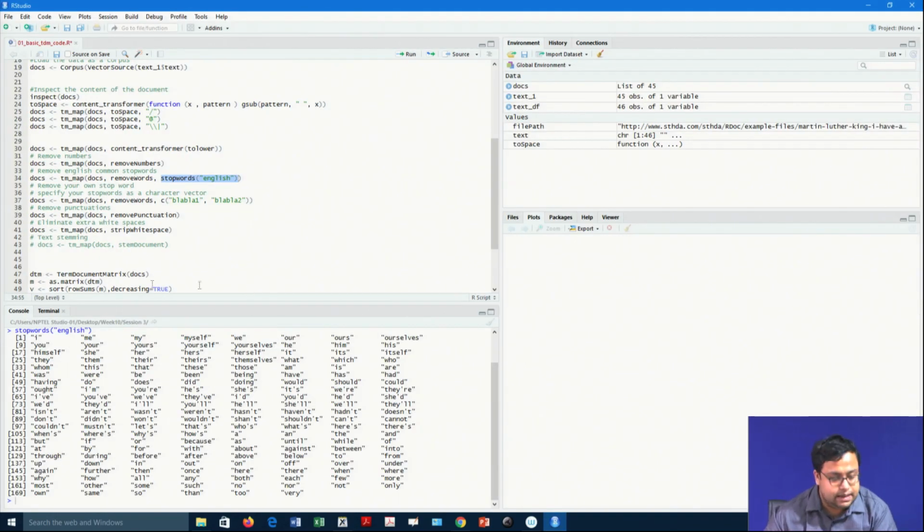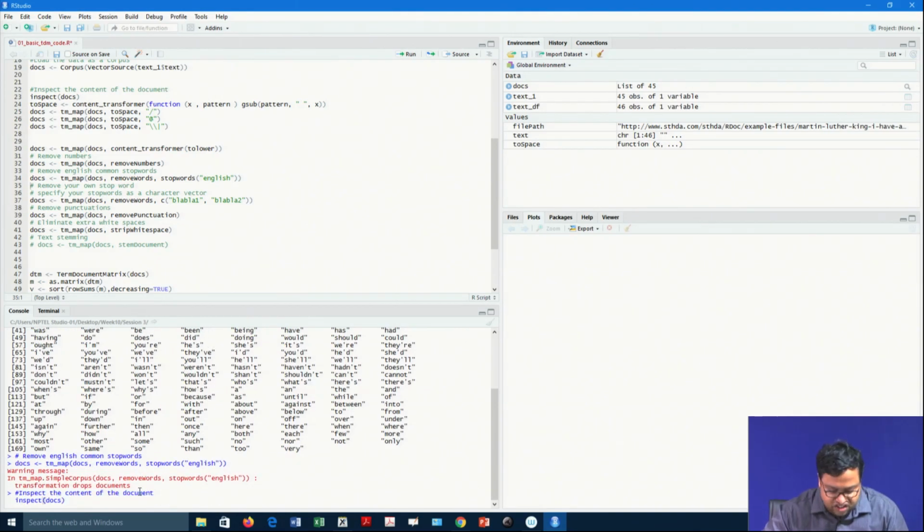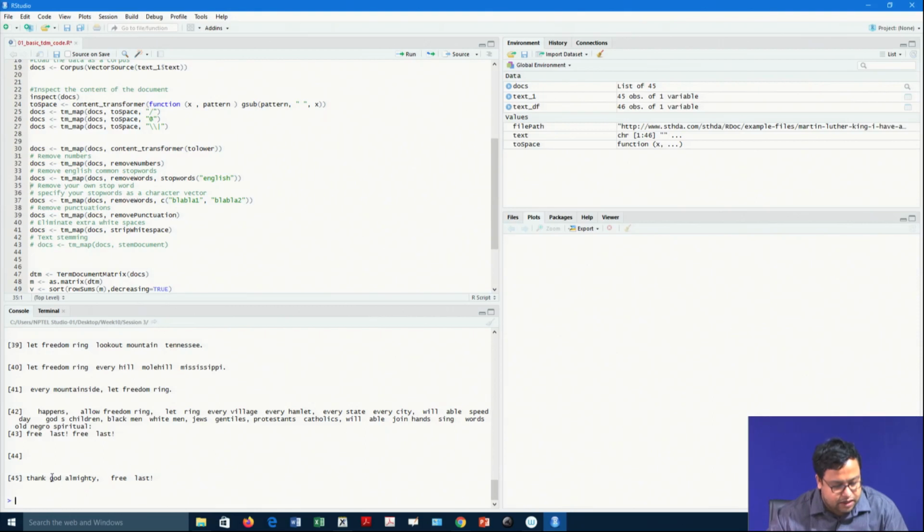These are my stop words, and if you want one more stop word, let us say hotel, you write docs is tm_map, docs is your X, from where you will remove. The function is removeWords, and what will you remove? Stop words and then English. If I just run this, in the whole docs these particular words have been removed. So, thank you almighty, free last, every mountainside, let freedom ring.